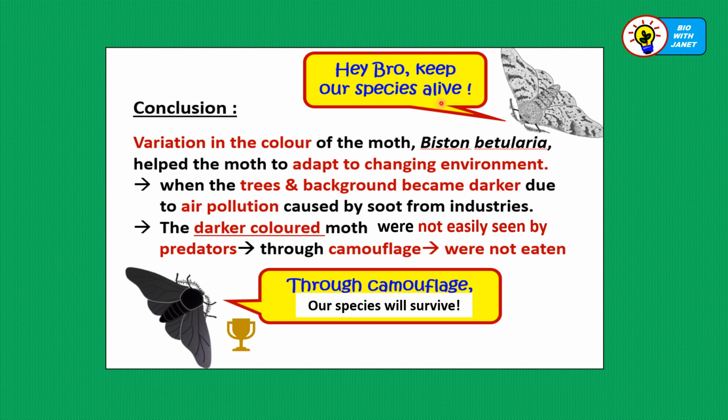So here's the conclusion of the story. Variation in the color of the moth Biston betularia helped the moth to adapt to the changing environment. When the trees and background became darker due to air pollution caused by soot from the factories, the darker colored moths were not easily seen by the predators because they had better camouflage and blend in. They matched the surroundings, so they were not eaten. So through camouflage and through variation, the species Biston betularia survived the change in the environment.